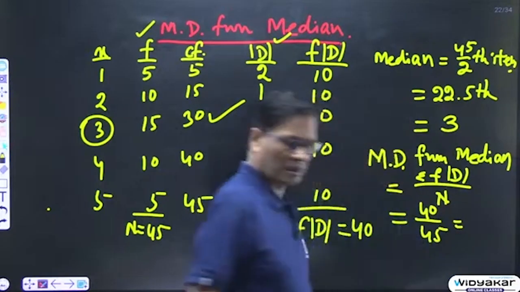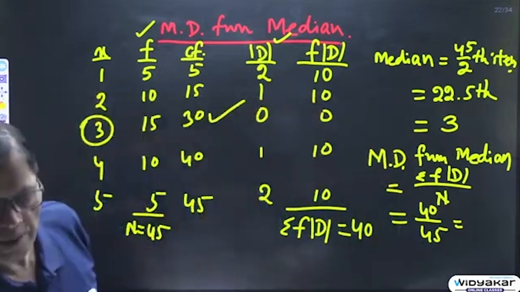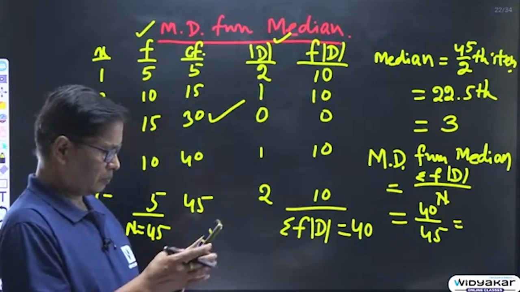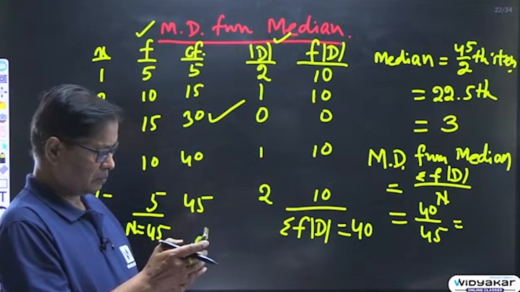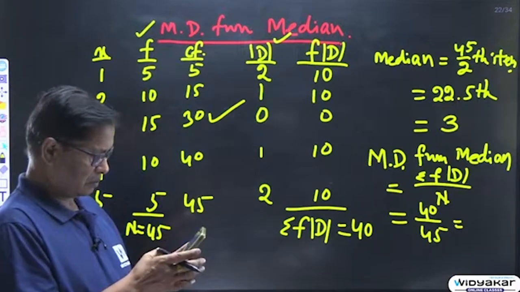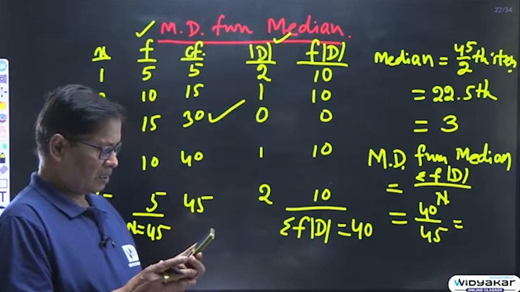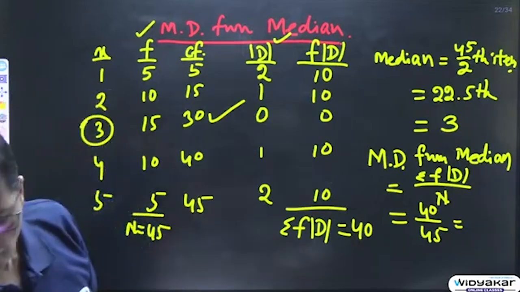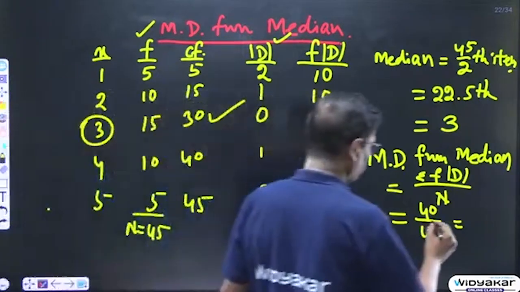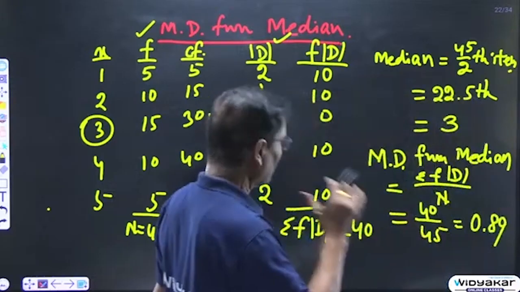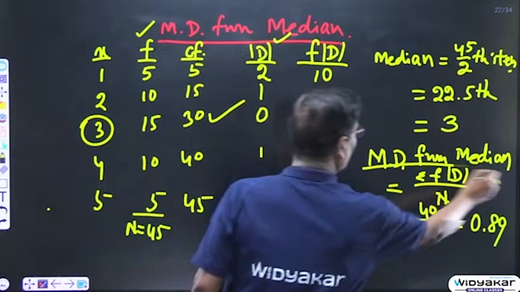So in this way it will come to 0.89, and this is the absolute value of mean deviation from median.